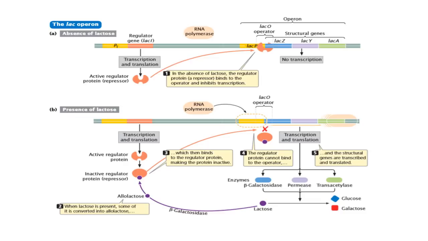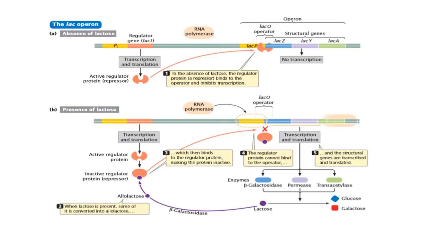We will now see how the lac operon regulates lactose metabolism. The lac operon is the first operon to be described, by two scientists, Francois Jacob and Jacques Monod, for which they received the Nobel Prize. The lac operon is an example of a negative inducible operon. We will now see how the lac operon is organized.